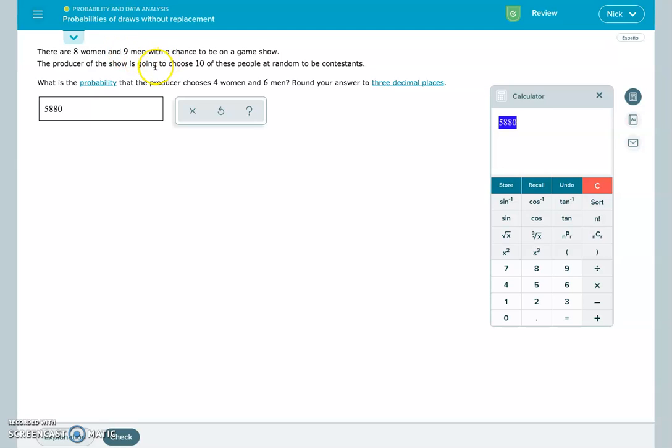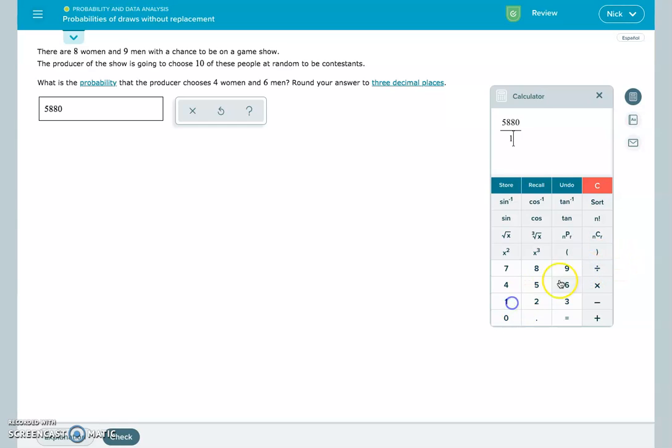But I'm looking for a probability, so I need to know how many total options there are, period. So I need how many ways I can choose 10 out of my total of 17 people. I need a combination of 17, 8 plus 9, and I'm choosing 10 of those people, which is 19,448. So I'm going to do my 5880 divided by 19,448.